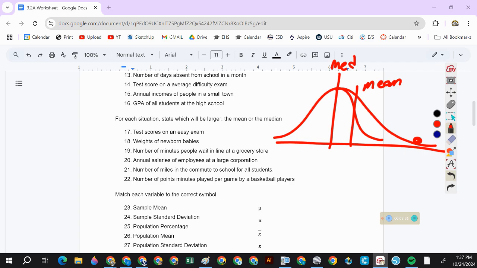Weights of newborn babies should be about the same. Right? We have lots of average-sized kids, we have some heavy kids, we have some light kids. It's probably symmetric. Okay? Number of minutes people wait in line at a grocery store.